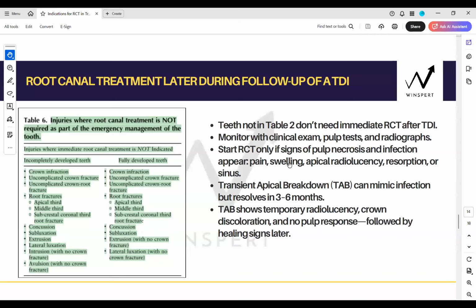So any pain or swelling or resorption or draining sinus are signs certainly indicating infection. But just radiolucency, crown discoloration, and no pulp response, without swelling, pain, draining sinus, or root resorption, can be transient apical breakdown, which is your tooth's repair mechanism.